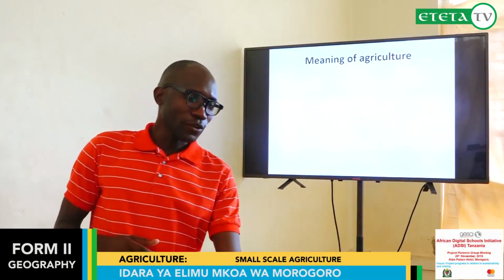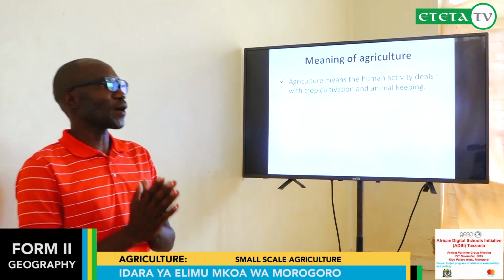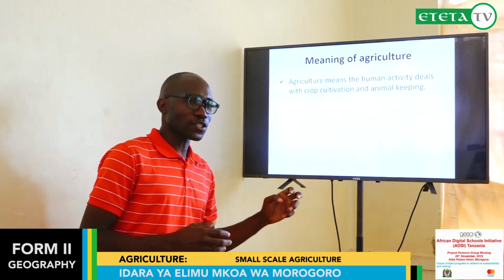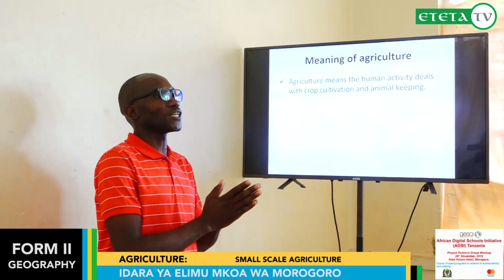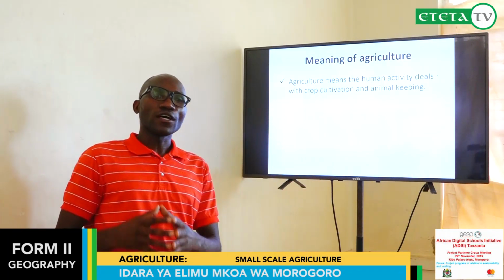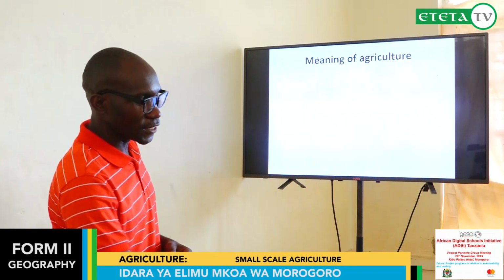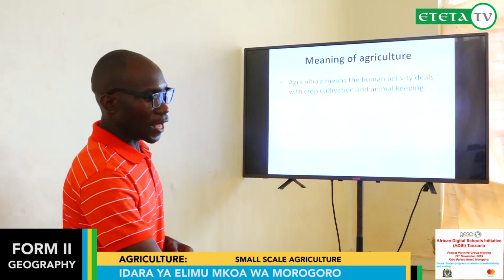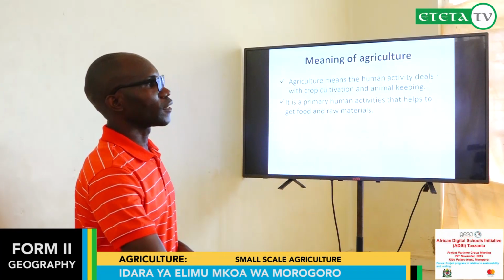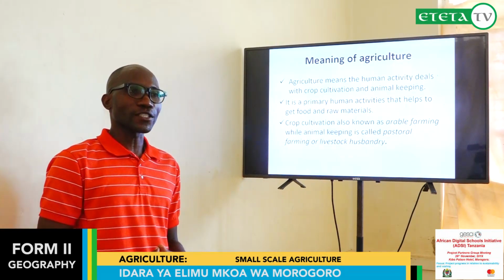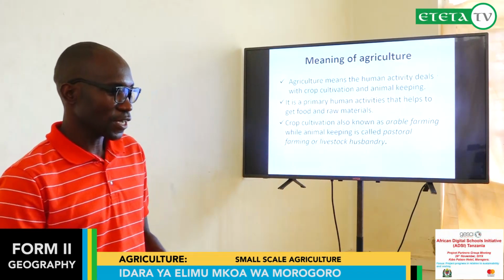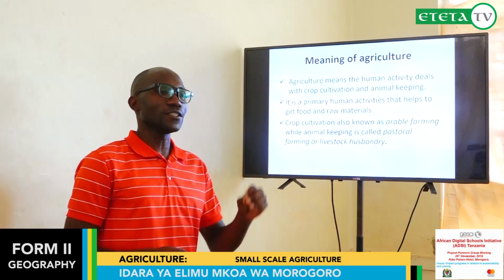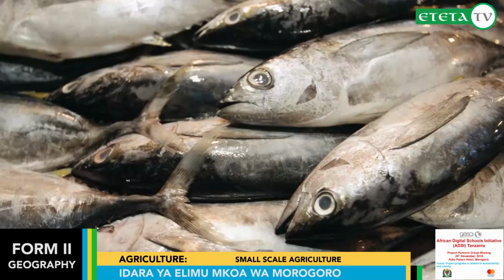We are saying it is a part of human activities because it is found in our environment. Also, agriculture helps to provide raw materials which are used in different activities, like providing raw materials which can be used in industries. Another, we can say it provides raw materials which can be used in fishing activities.